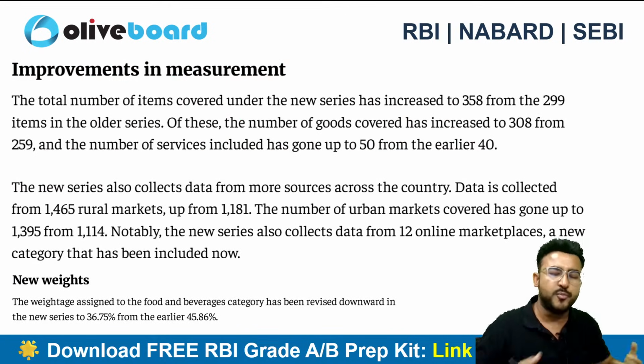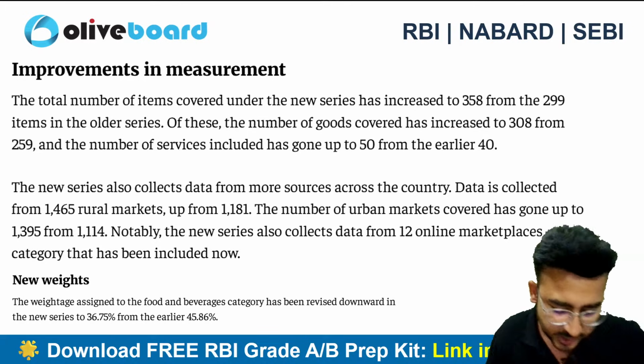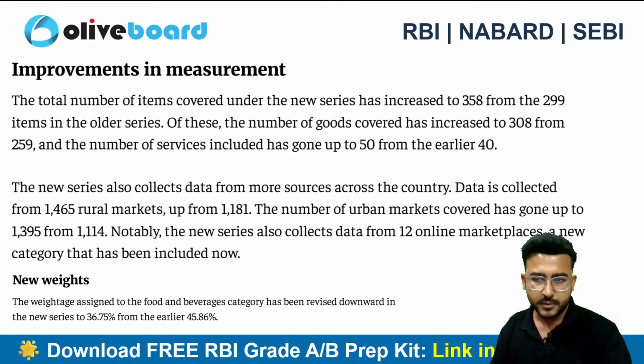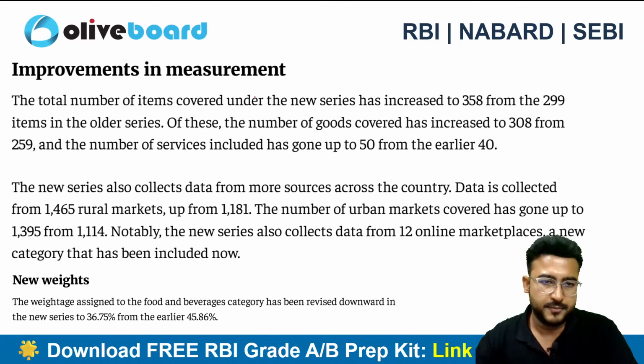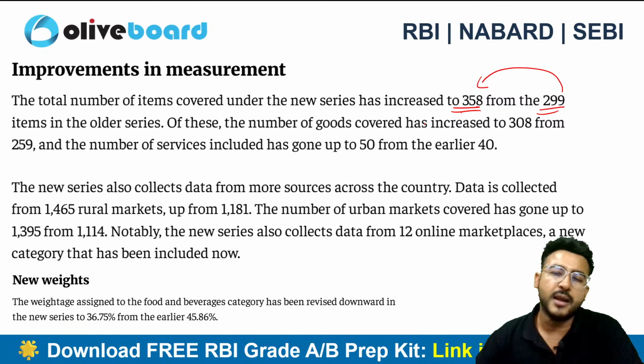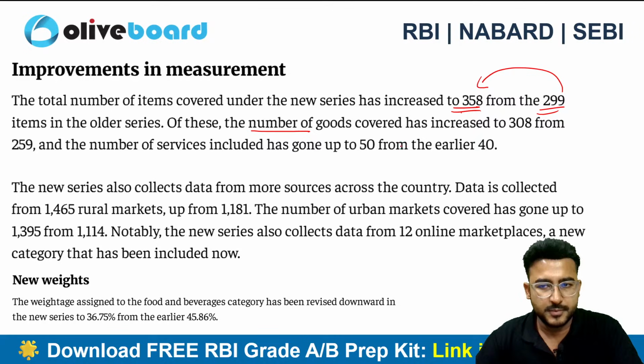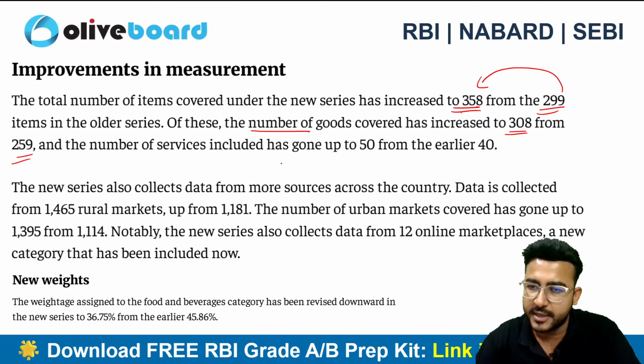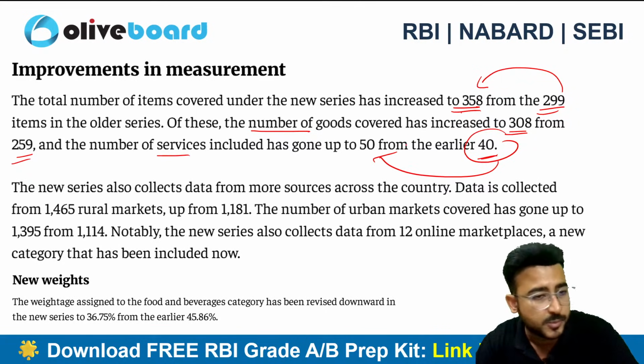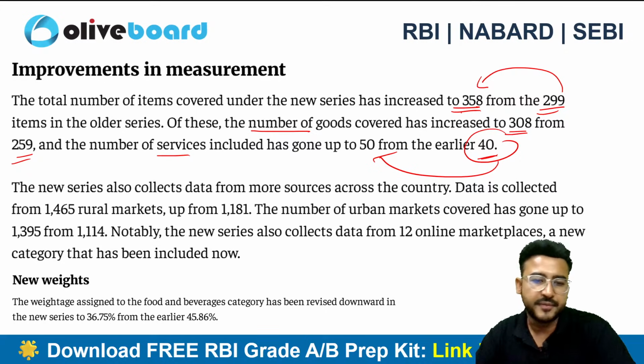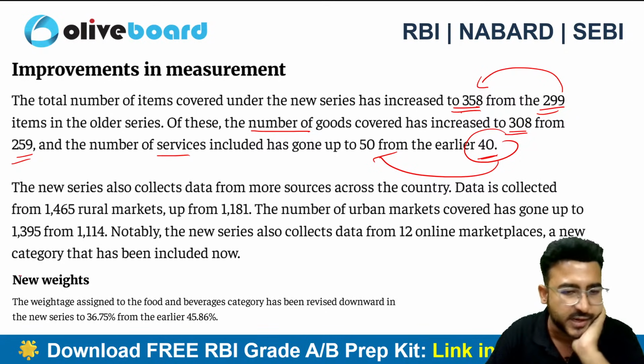If I talk about improvements, there are so many improvements, particularly in the CPI. Earlier, the number of items was 299. Now the number of items in the series is 358. Of these items, if I talk about goods, earlier we used to have only 259 goods included in CPI, now we have 308. If I talk about services, we used to have only 40 services, now 50 services will be there in the series, right? And there is a change in weights also.